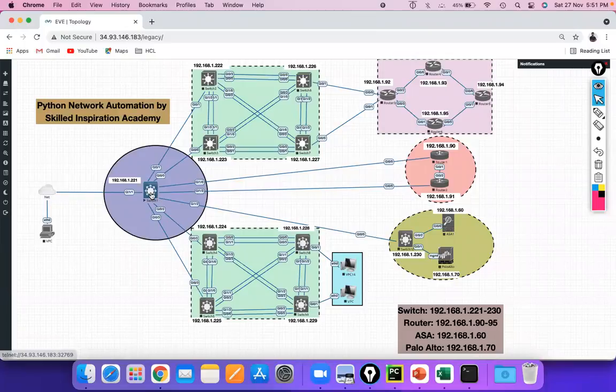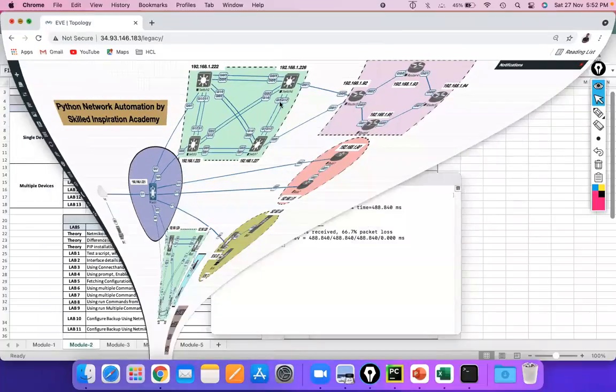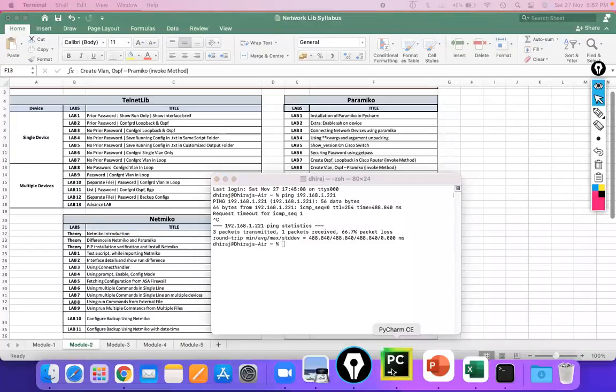I have already configured SSH on the switch, and the IP is 192.168.1.221. In our class, we're going to see how we can automate this from scratch. One more thing, but that is a surprise for you. We're going to see it at the end of the class. So let's go ahead with our lab.